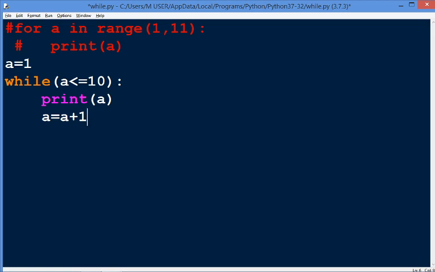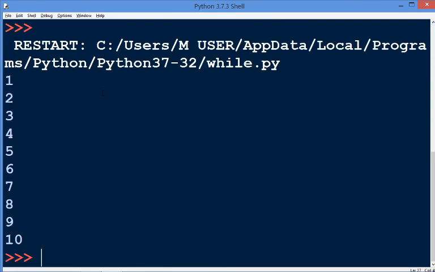Now the value of a is 2 and 2 plus 1 is 3, so a is now 3. Now 3 is less than or equal to 10 and it will again print the value of a, that is 3, and so on. The loop body will execute until a is greater than 10. Now when we save and run, we will get our result. Okay.